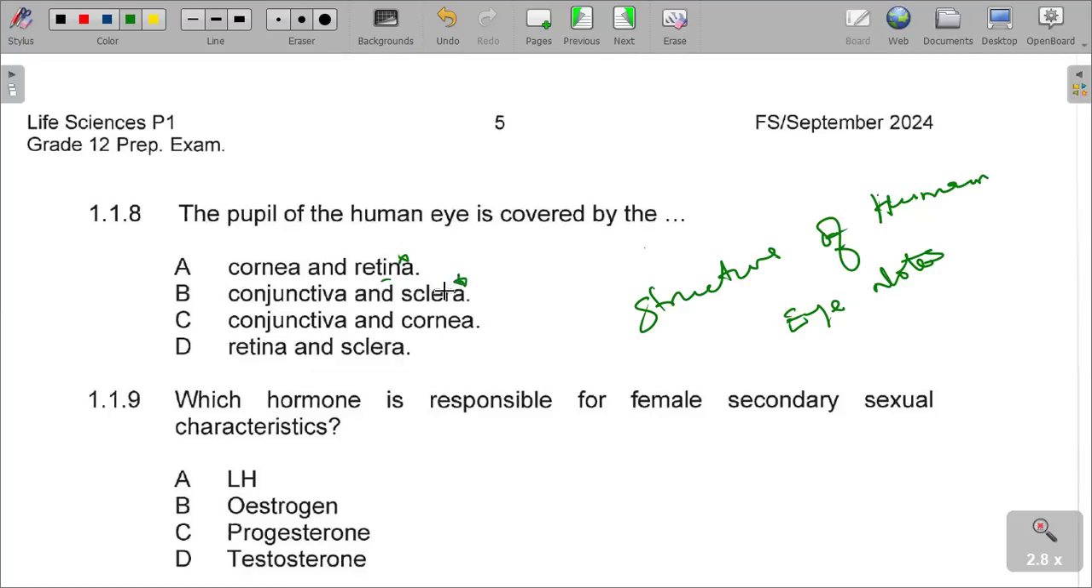If you remember the sclera, what is it? The conjunctiva, the cornea. We are saying number 8, the conjunctiva, the cornea is correct. In this case, the pupil of the human eye is covered by the cornea, it is covered by the conjunctiva, but we need a combination where both are appearing. So which is that? Which is C. Number 8, our answer is C, the conjunctiva and then the cornea. It protects or covers the pupil of the human eye.